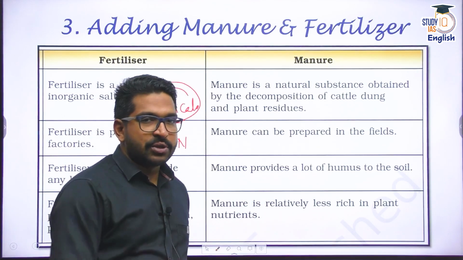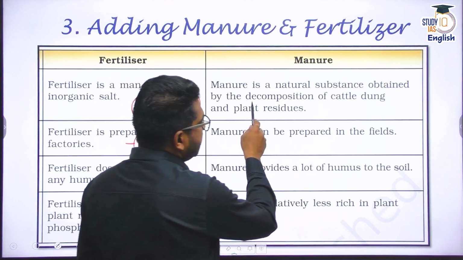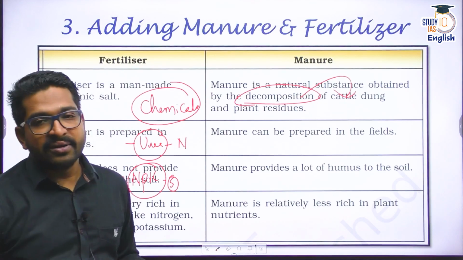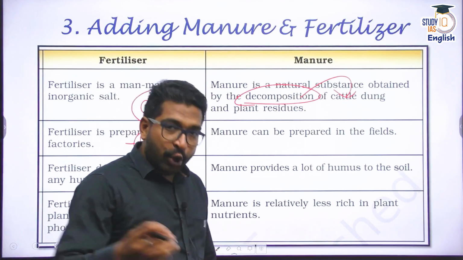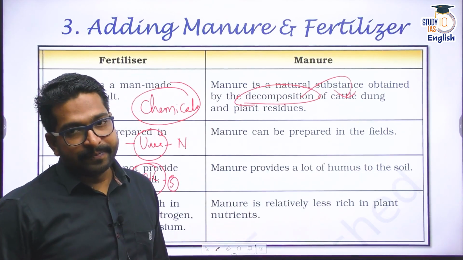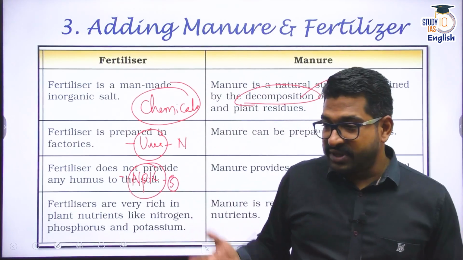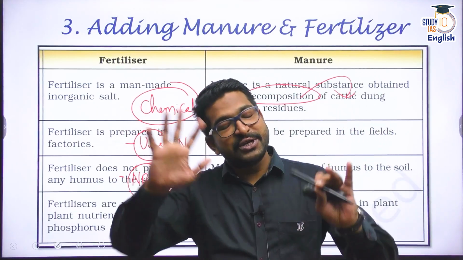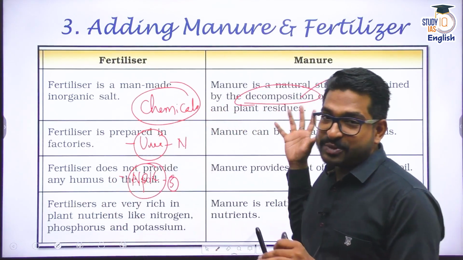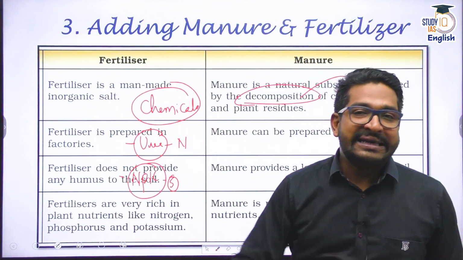In our previous NCERT discussion, we have seen that manure is basically produced by decomposition of organic material, say for instance cattle dung or plant residue. We have spoken about composting, vermicomposting. So manure is more organic. Now in fact, even before the preparation of land, many times I spread manure before the preparation of soil itself, so that it takes a little bit of time for decomposition of this manure, and then we go for preparation of land so that the manure mixes completely with the soil.